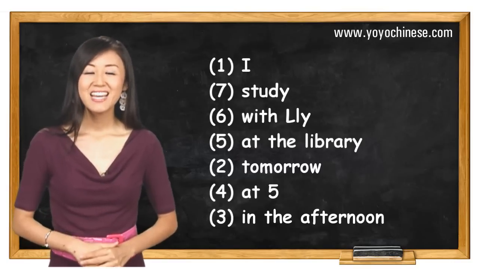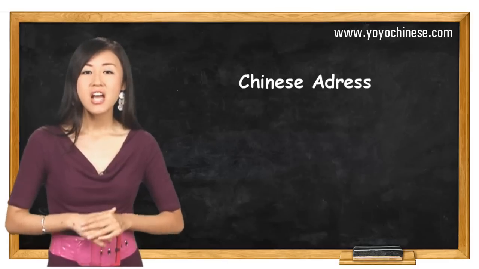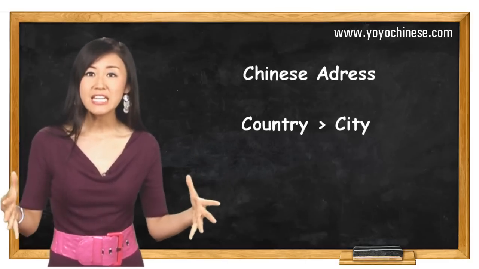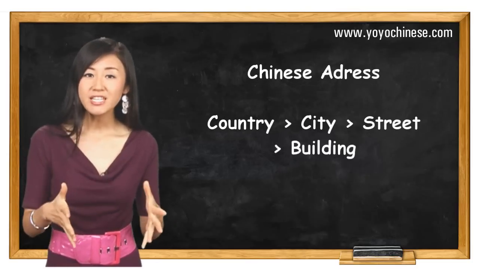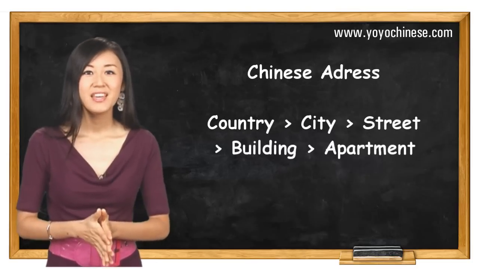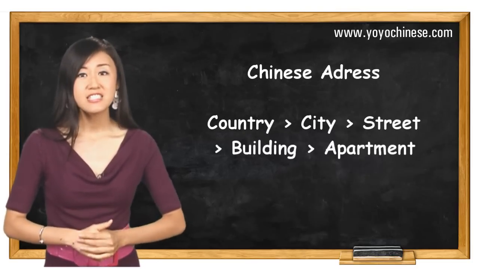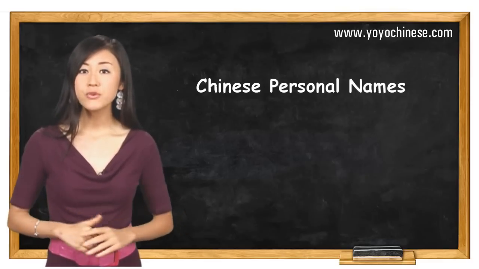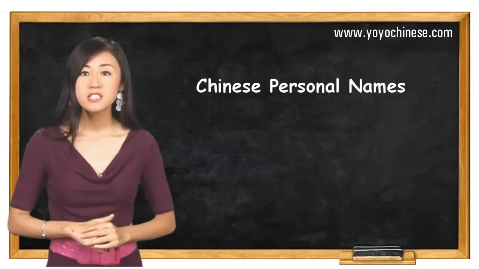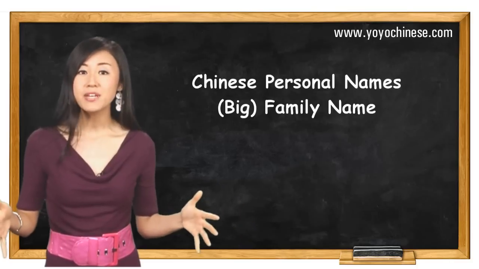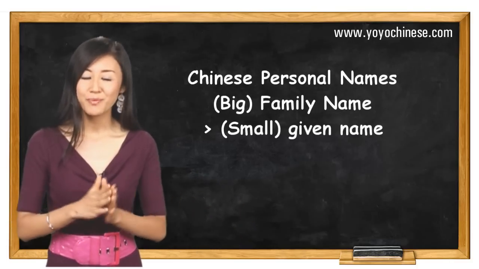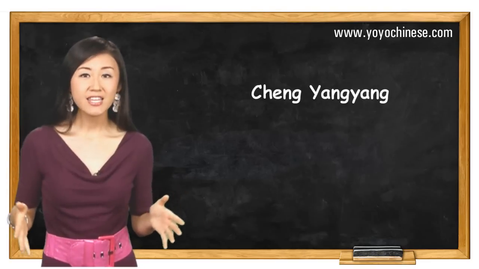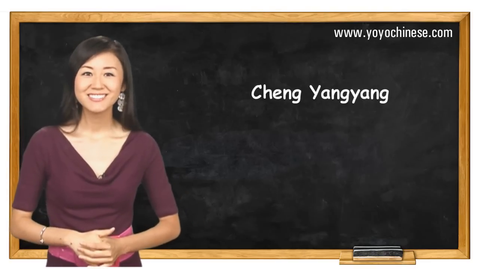Get it? As for location, you'll notice that Chinese addresses telescope in from country to city to street to building and to apartment. Hey, everything's consistent. You probably already know this, but in Chinese, our personal names are ordered to start big with a family name and end small with a personal name. So my full name in Chinese is Cheng Yang Yang instead of Yang Yang Cheng.